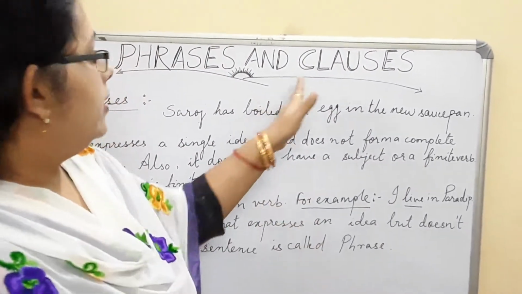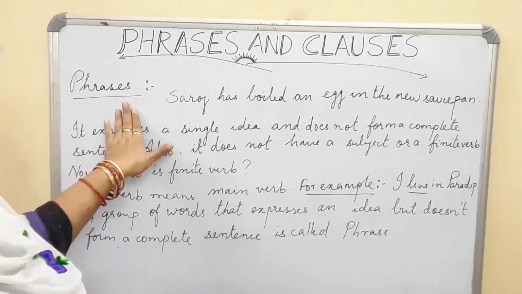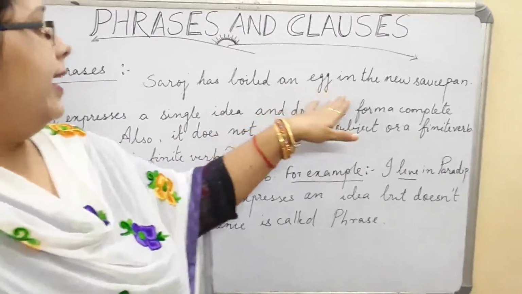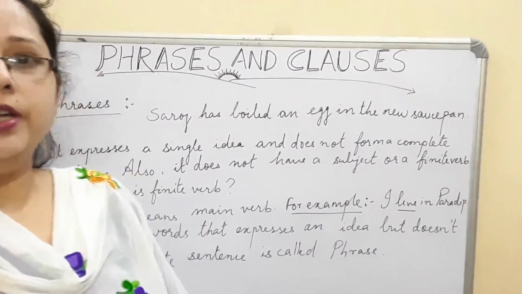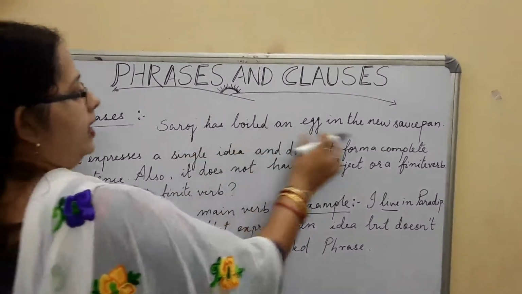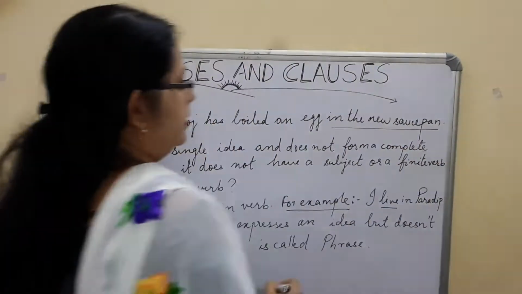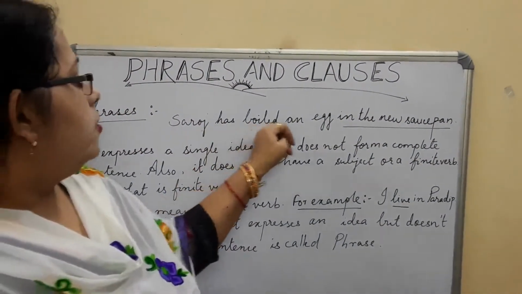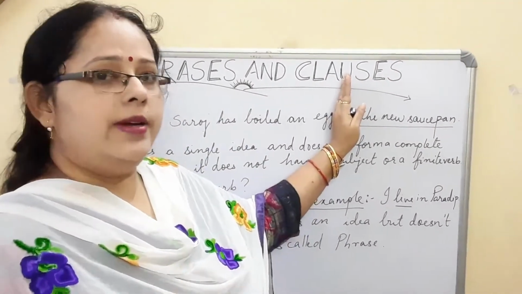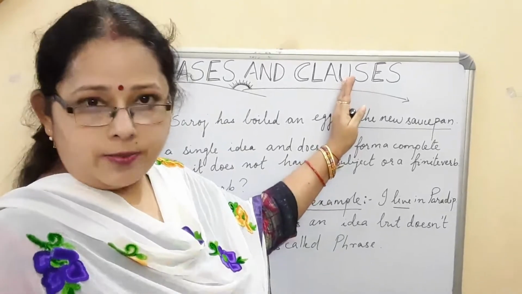What is phrase and what is clause? So first, what is phrase? Now you see one sentence I have given here. Saroj has boiled an egg in the new saucepan. Okay, new saucepan. Where do you boil the egg? That is saucepan. Now, in this, if I say Saroj has boiled an egg, this much is clear, isn't it? You must be understanding. Ma'am is saying that Saroj has boiled one egg.